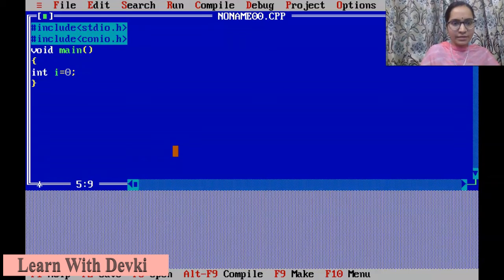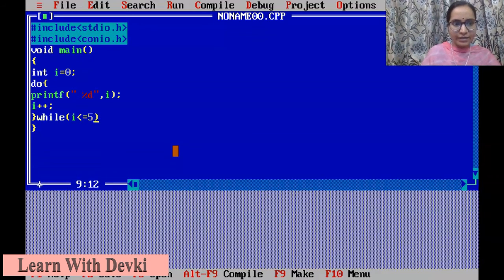Now we will specify the do part. We are using the same statements as we have done previously. Percentage d with the value of i, we will print i. Here we must put a space so that every time the value of i will be separated. Now what should we do? i plus plus. Then we should specify a while condition: while i is less than or equals to 5, then semicolon. We are putting a getch over here, semicolon.